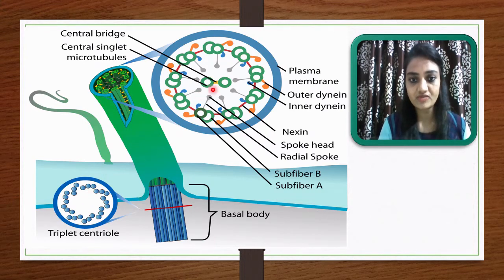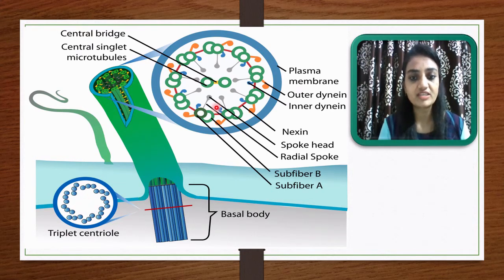So in the flagella you can say a 9+2 arrangement, because in the center there are 2 tubules, and in the periphery 9 tubules are there, in the center 2 tubules are there, so it is called 9+2. But here only 9 tubules were found in the periphery, whereas in the center there is no tubule. A hub does not have any tubule, that's why it is considered a 9+0 arrangement.